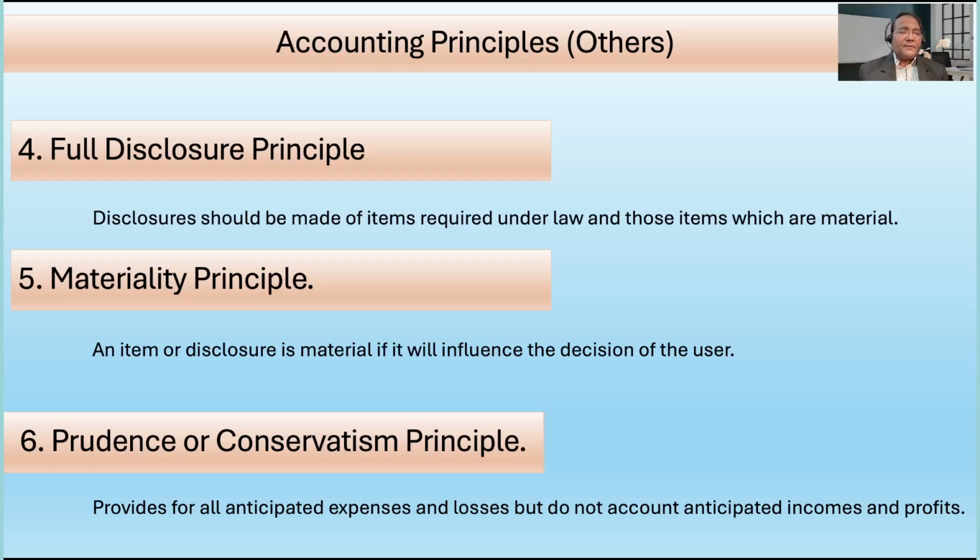Prudence or conservatism principle. Now, this provides for anticipated expenses or losses. Usually, you will come to know as you progress further, bad debts. So if goods are sold on credit, out of the total lot, if a certain percentage, the businessman thinks that it is not going to come back, so on the assumption that it is going to be a loss, they create a reserve out of the profit.